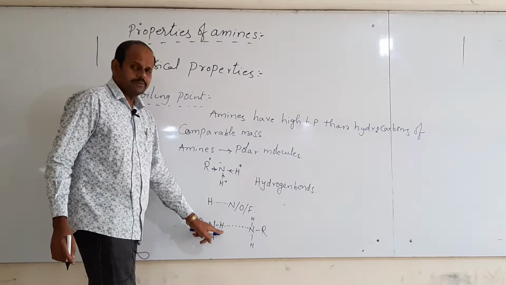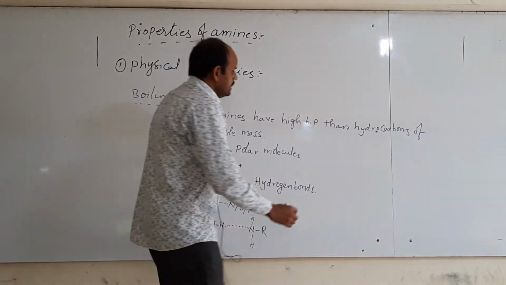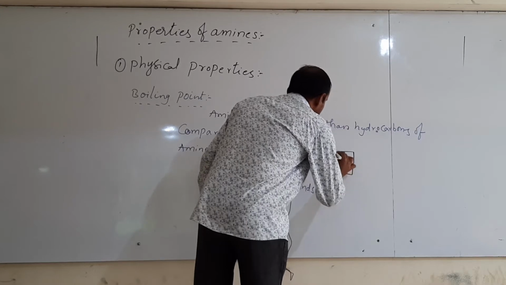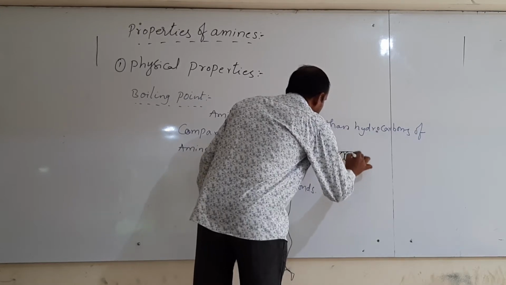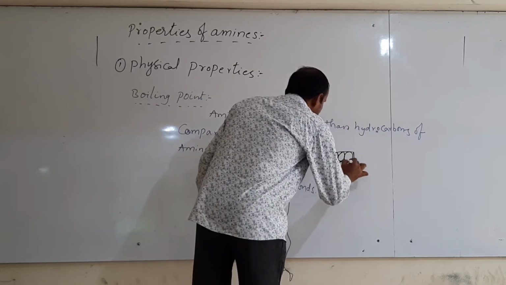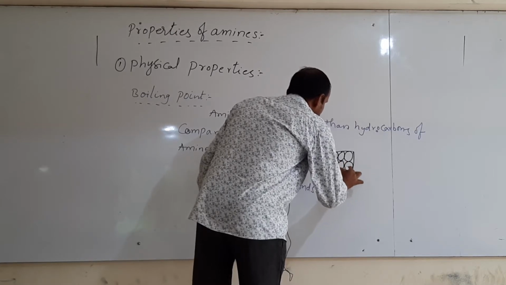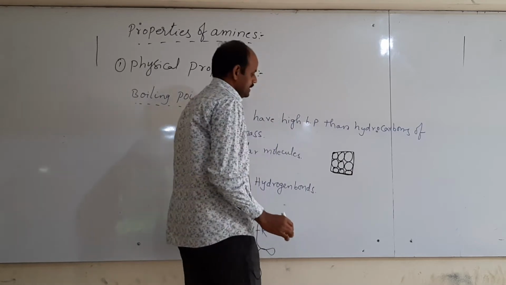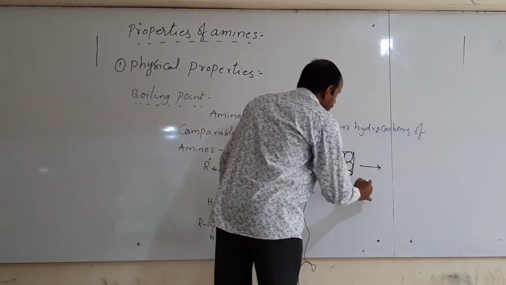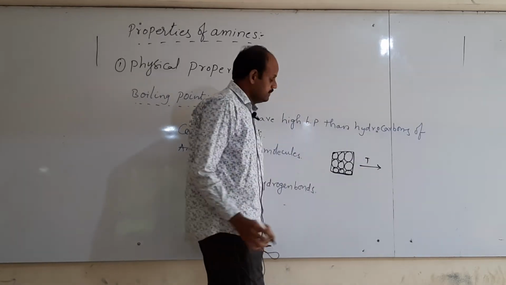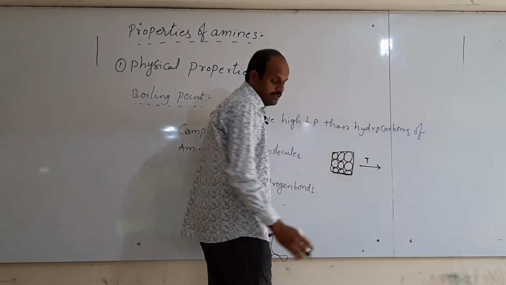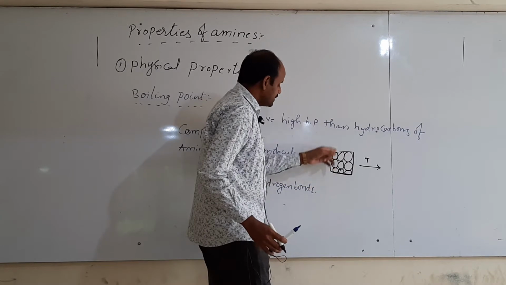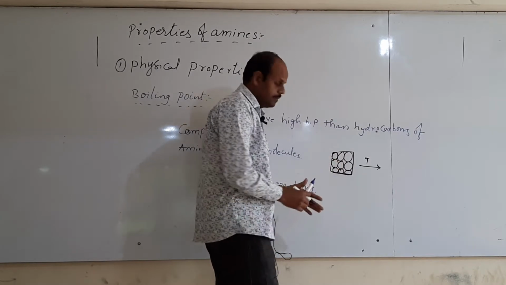First of all, what is meant by boiling point? If you take solid state, then in solid state constituent particles are arranged in tight packing, a closely packed arrangement is present. By applying temperature, some forces break down. That means indirectly we are breaking the attraction forces present between constituent particles.